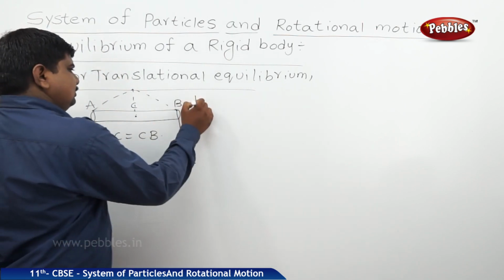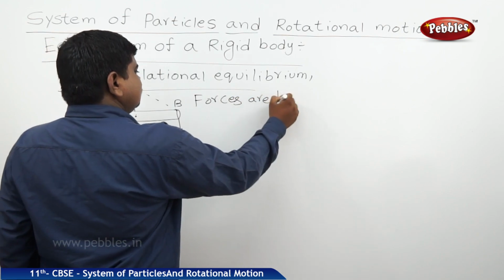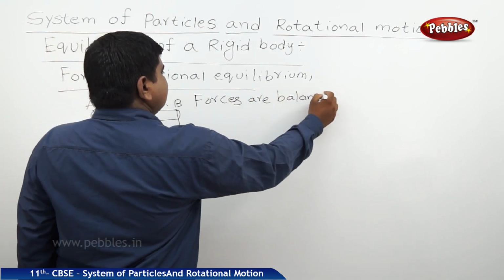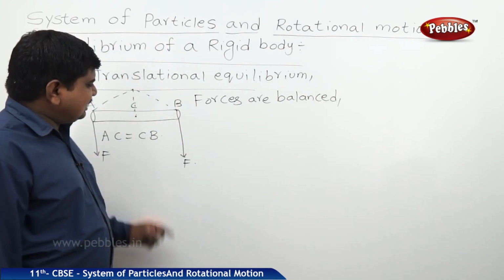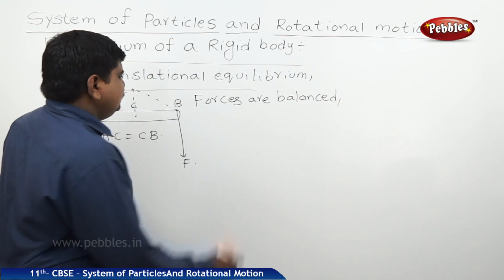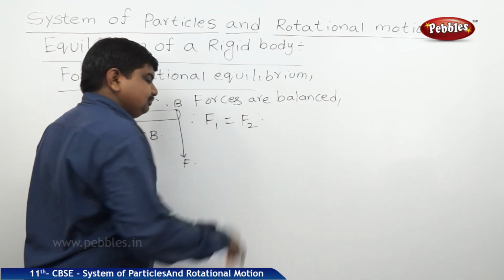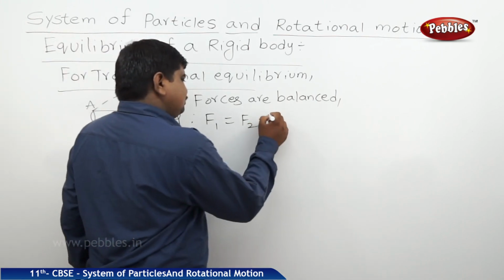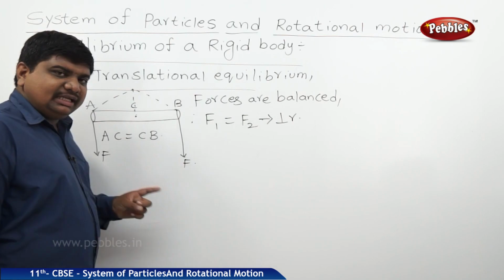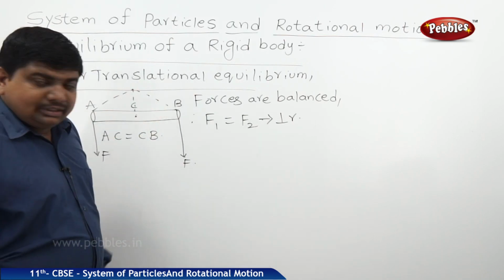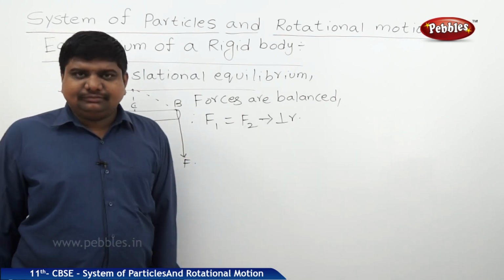Here, forces are balanced. Which type of forces? Mechanical forces which are applied externally. So if F1 is equal to F2, which results in the perpendicular displacement, then the body is said to be in translational equilibrium. Here we should not calculate the torque because the body is not under rotation.